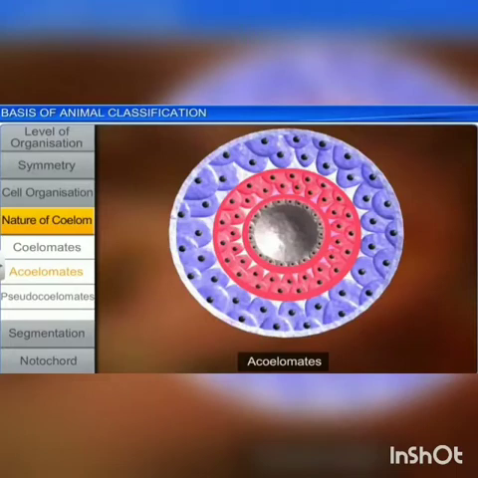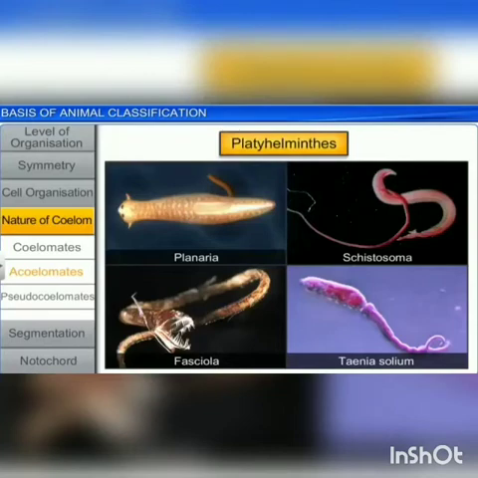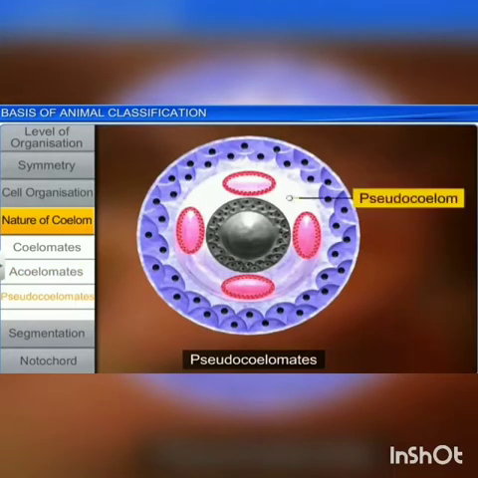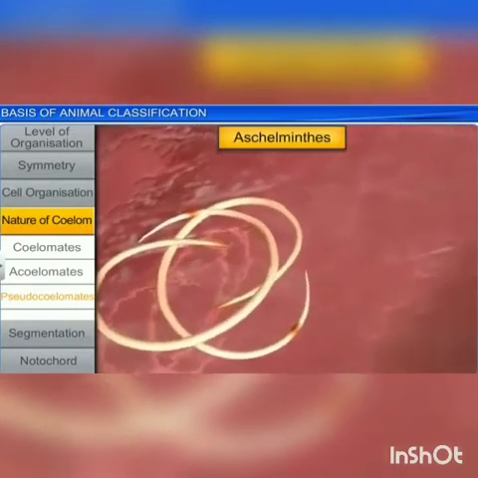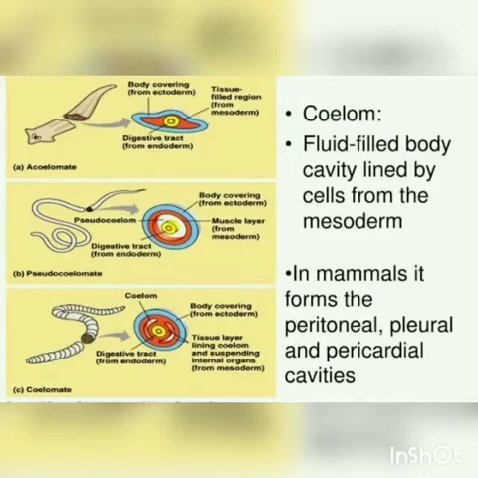Next we move on to acoelomate. Animals which do not possess a body cavity are called acoelomate. It is found in platyhelminthes. Next is pseudocoelomate. The body cavity is not fully lined by the mesodermal epithelium, but the mesoderm is scattered as pouches between the ectoderm and endoderm. Coelom is a fluid-filled cavity that develops within the mesoderm and is lined by mesodermal epithelium called peritoneum.